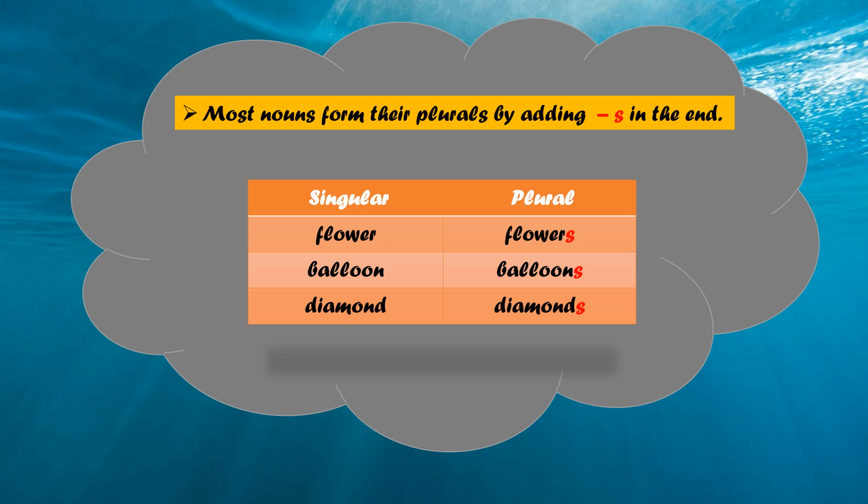Now, another example you can see, balloon. To form the plural, we will add s. So it will become balloons. It will be a plural form. Now, diamond means one diamond. And if more than one diamond, then it is diamonds. We have added s. Yes.